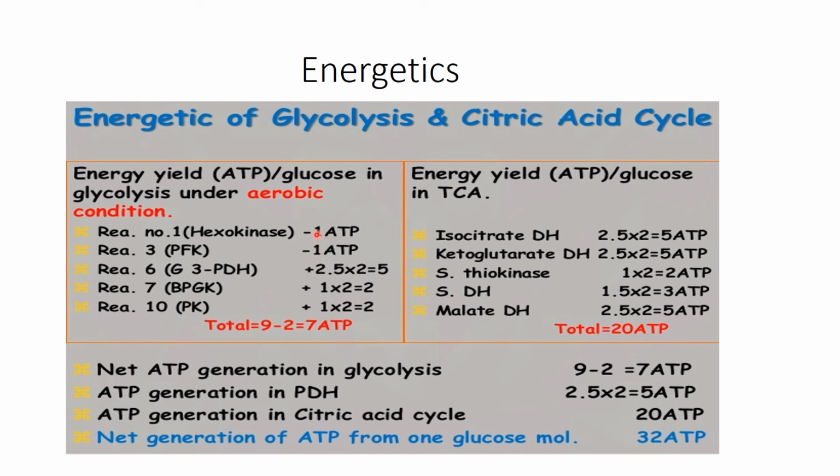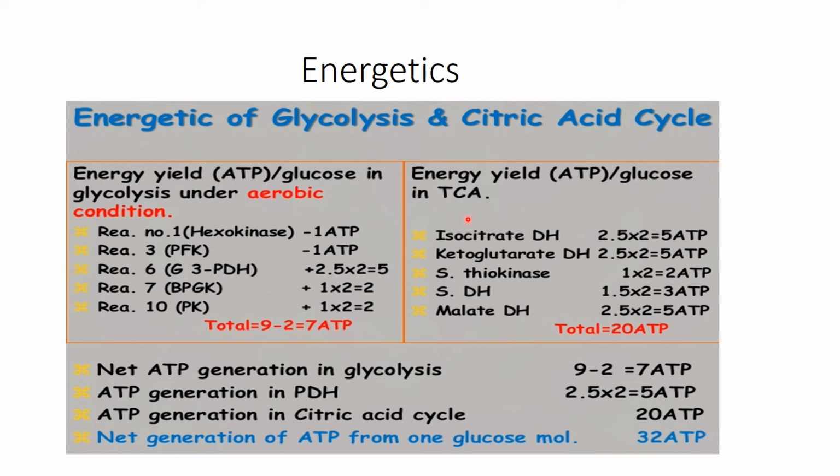Total 4 plus 5, 9 ATP molecules: 4 are produced in substrate level phosphorylation, 5 are produced in oxidative phosphorylation, total 9 are produced, and 2 molecules of ATP are used here. The total net amount of ATP produced in aerobic respiration in glycolysis is 7 ATP molecules.